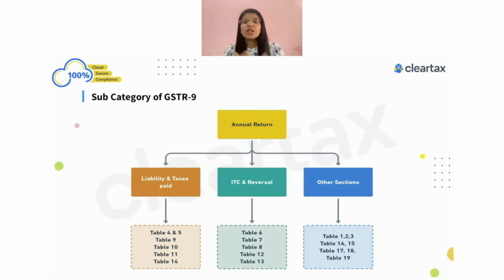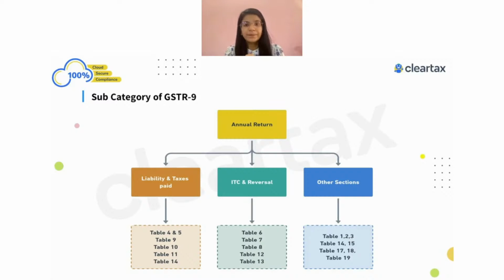So now when I focus on the liability part, for the liability you have table number 4, table number 5, table number 9, table number 10, table number 11, and table number 14. These are the major tables related to your liability.